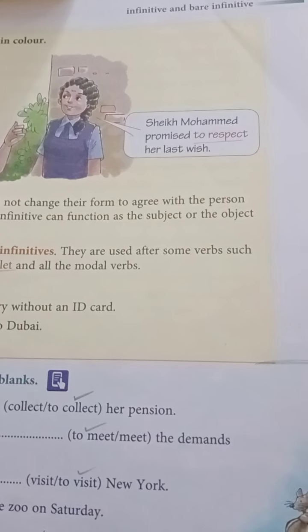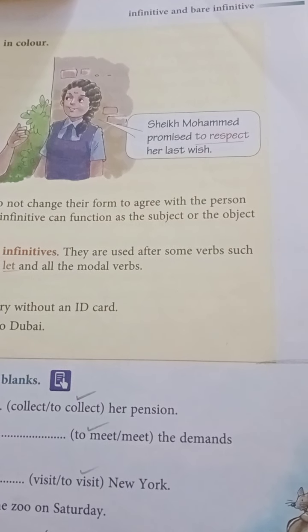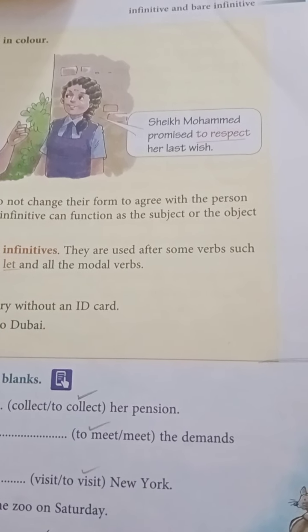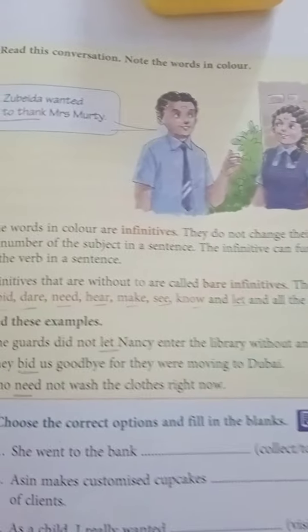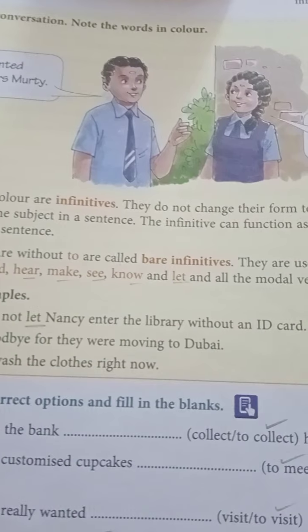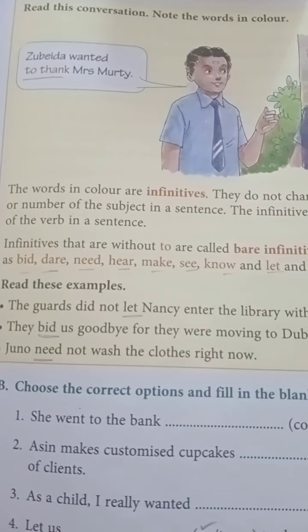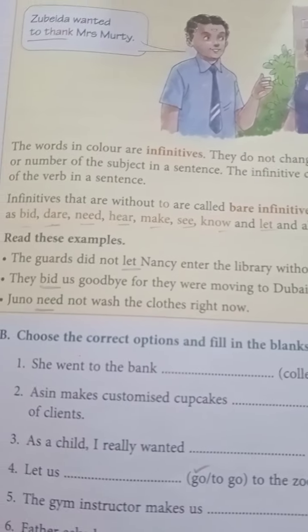Because the last wish, her last wish refers to the object. It's the object, and it's referring to the object, to respect her last wish. So it can be used either as a subject of the verb or the object of the verb in a sentence. And we go on now.